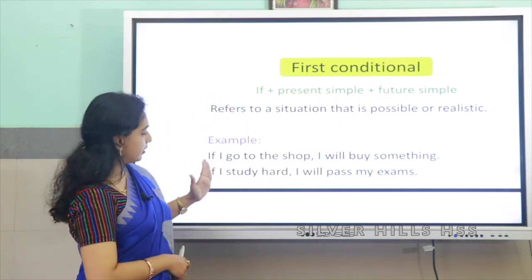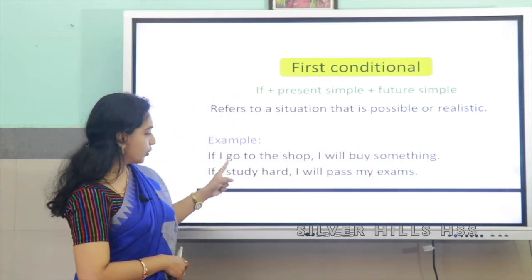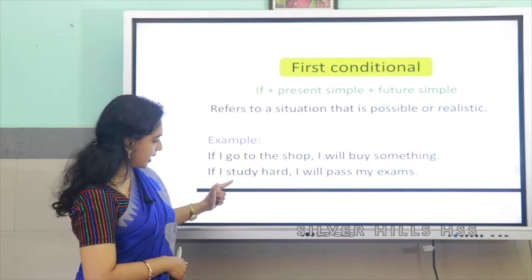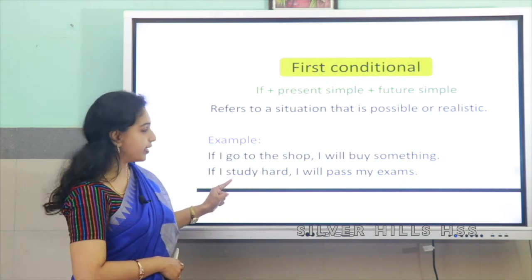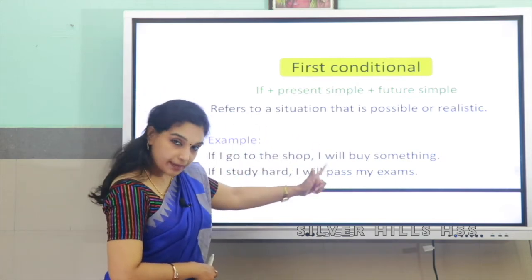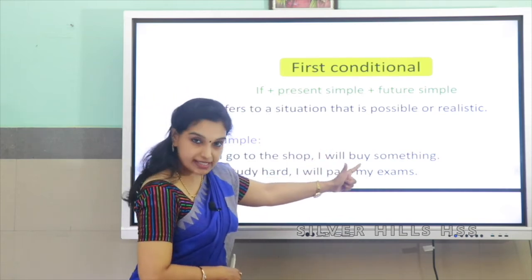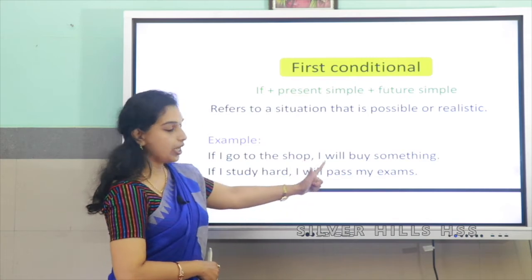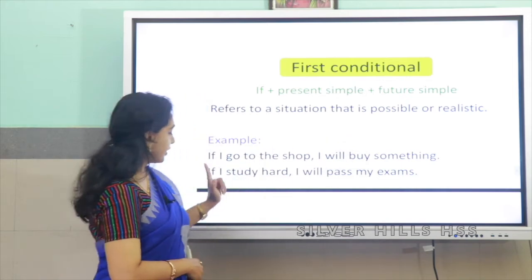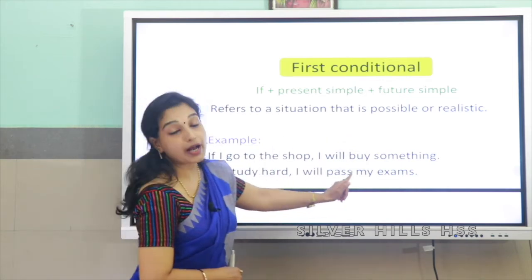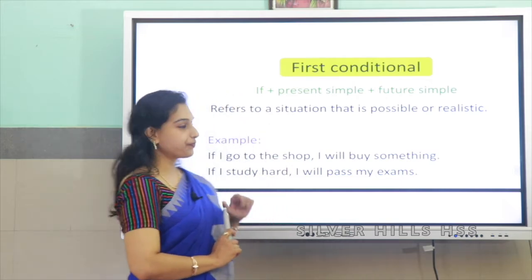Just look at the example here. If I go to the shop, I will buy something. It's very clear. Go in the first sentence, and buy in the second sentence. The verb is simple present tense. So in the main clause, the word should be will and the base form of the verb, buy. If I study hard, I will pass my exam. So this is first conditional.